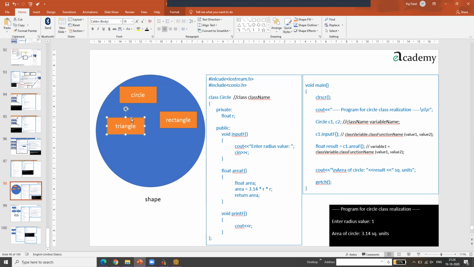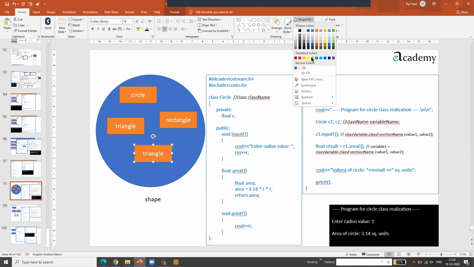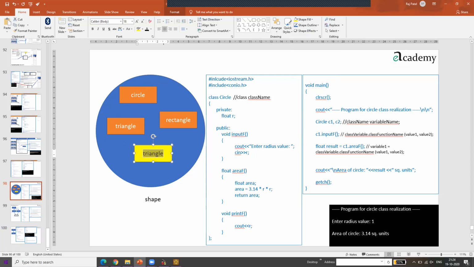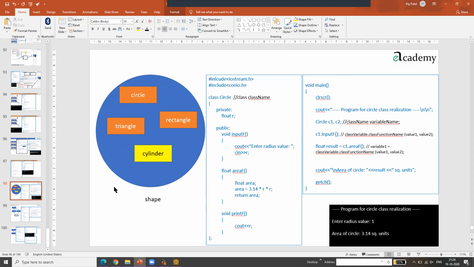They are in need of adding a new class. They need to introduce a new facility. Okay, I'm making it yellow, not yet released. Yeah, they want a facility for cylinder, cylindrical shape. And you are a new or fresh joinee in their company. So you will say, yes, I will make it very easily.